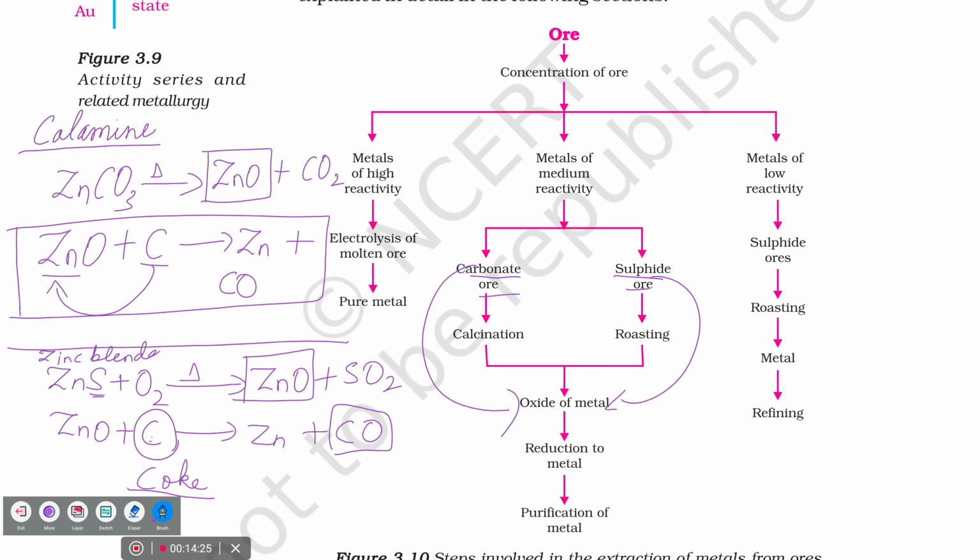See the last one. Metals of low reactivity. In this, what type of ore will be there? Sulfide ore means which process? Roasting. And it will be converted into metal, and then refining. Refining means the metal contains some impurity that will be removed by the method known as electrolytic refining. What is the name of the method? Electrolytic refining. Am I getting it clear?